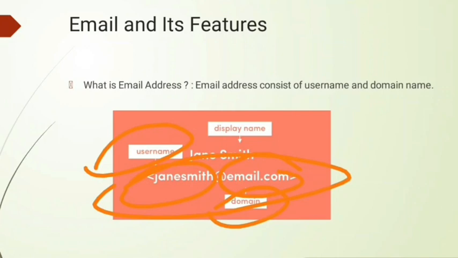Suppose that Gmail is there. We are creating our email account in Gmail. So in place of email.com, it would be written gmail.com. Why? Because the domain is the server on which we are creating our account, and my account name is Jane Smith, and whatever name you want to give, you can give.